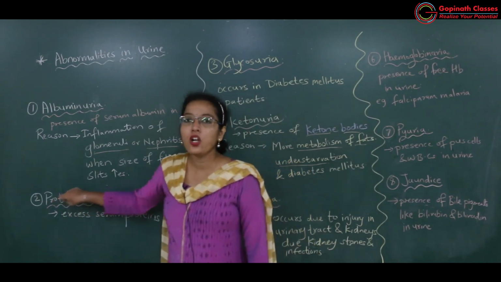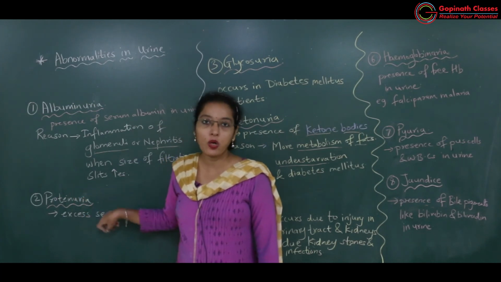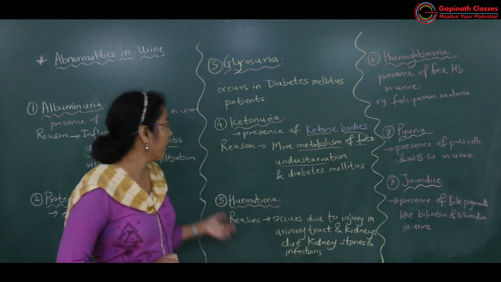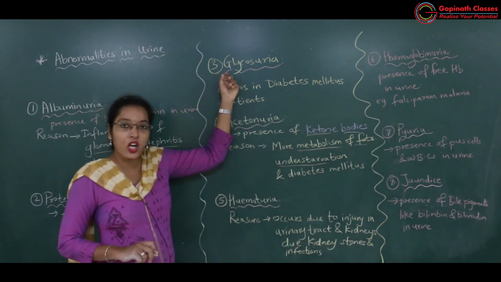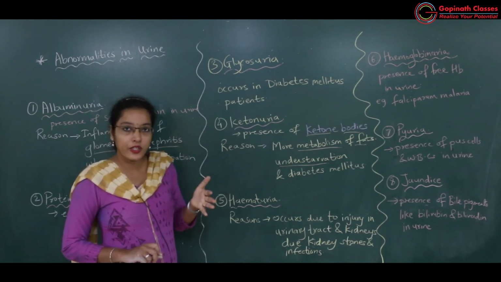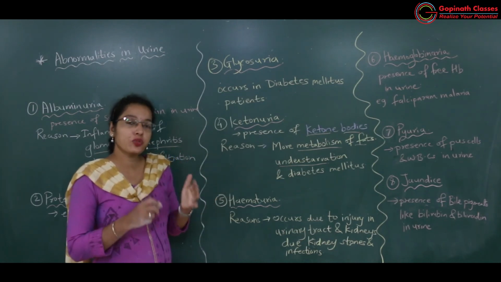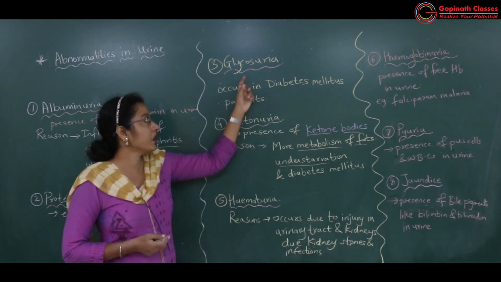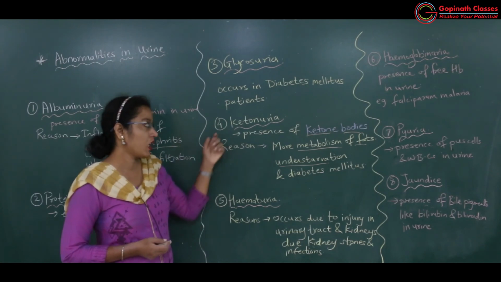Okay. Then proteinuria, excess amount of protein, that is serum albumin and serum globulin, in urine. Then glycosuria or glucosuria, excess amount of glucose in the urine because of much more concentration of glucose in blood. This is seen in diabetes mellitus patients.